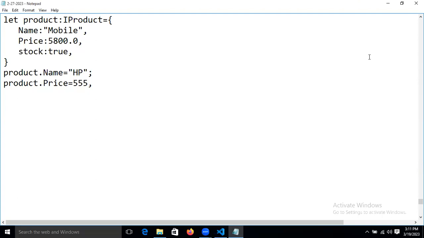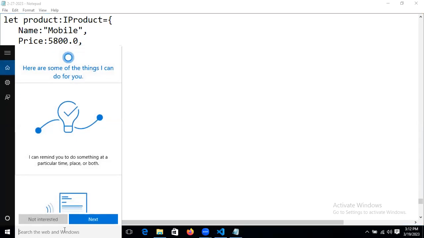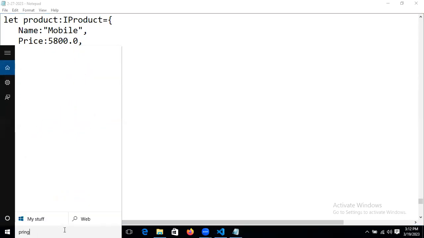Now another one: rules for methods in TypeScript, guys. We know that in JavaScript I'm taking a function declaration.